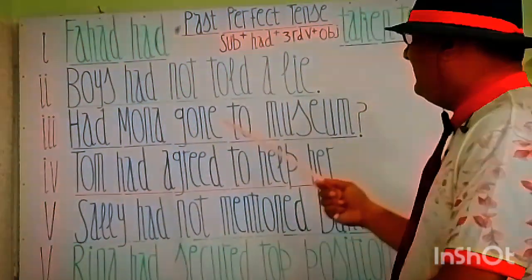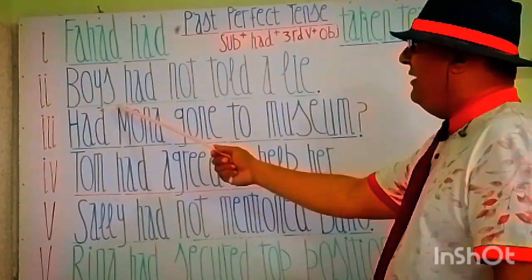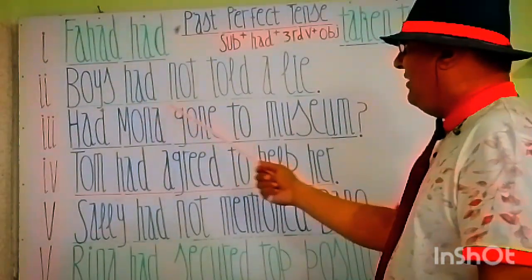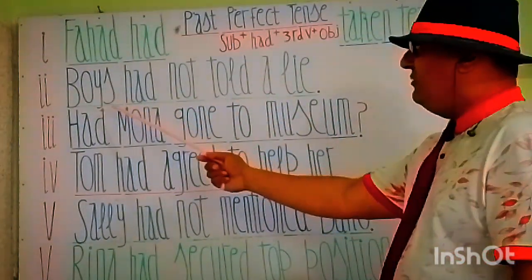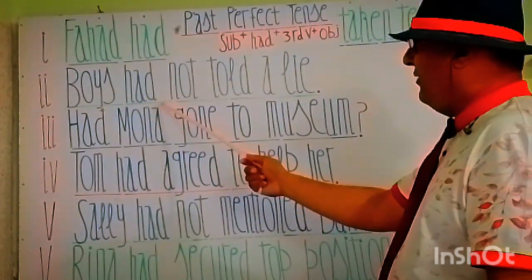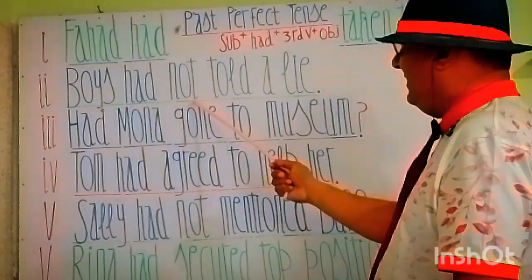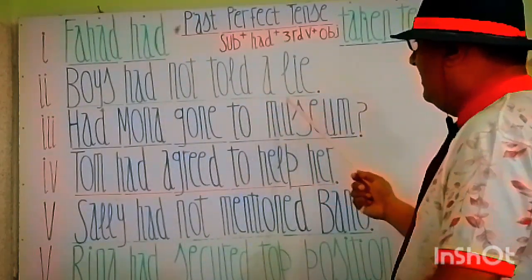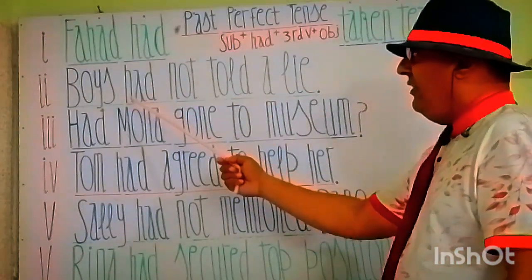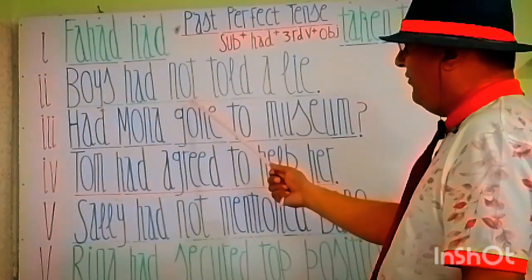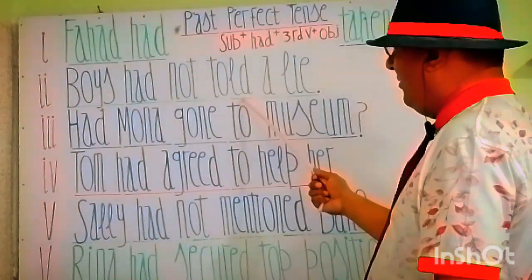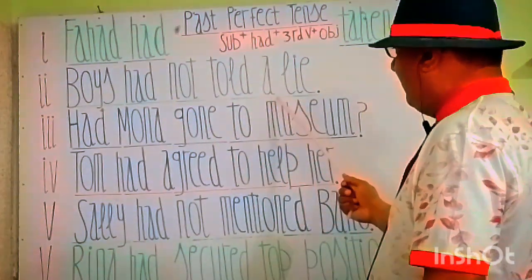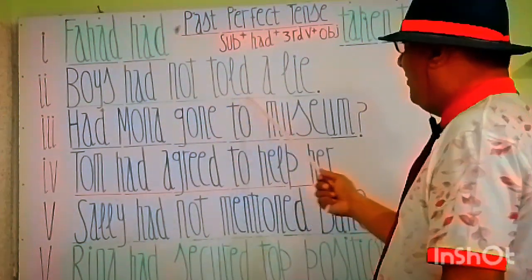Let's see the next sentence. You see, my students, the next statement is: boys had not told a lie. Boys is a subject, had is a helping verb, not is for negative sense, told is the third form of verb, and a lie is an object. So in negative sentences, after the helping verb had, we have to write not before the third form of the principal verb, then we add a lie. So boys had not told a lie.